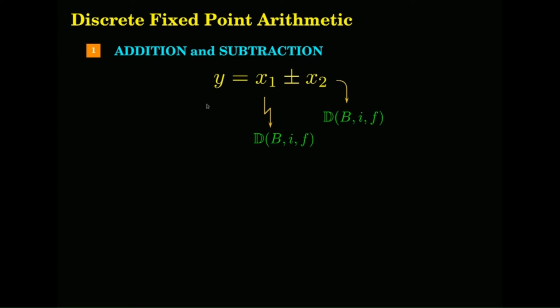And what is the resultant format? Only that? Can it be anything else? Base is same, all are in the same base. Yes, so then it can become I plus 1 also.